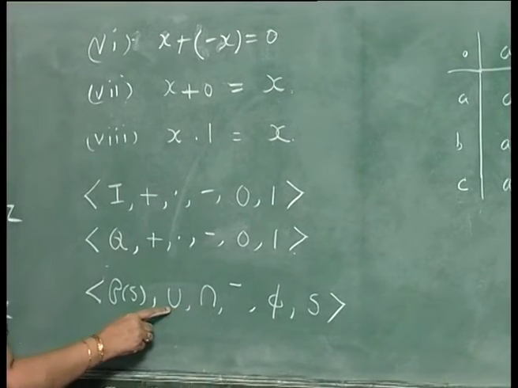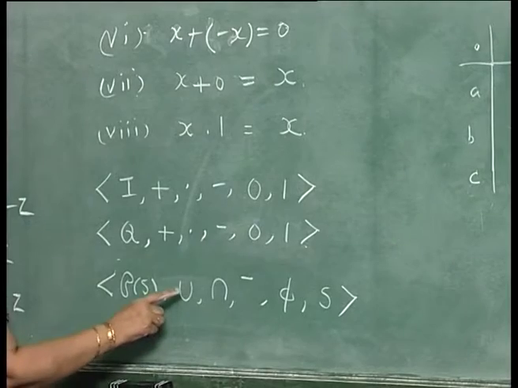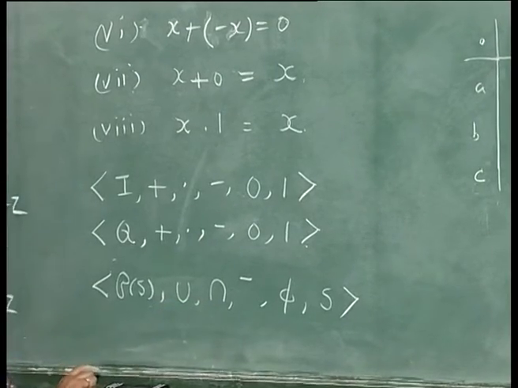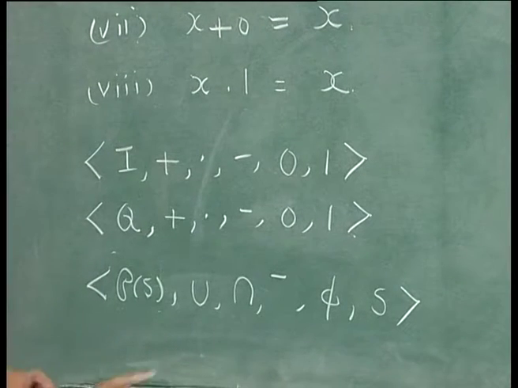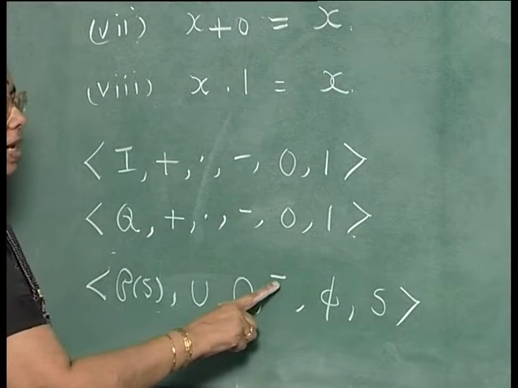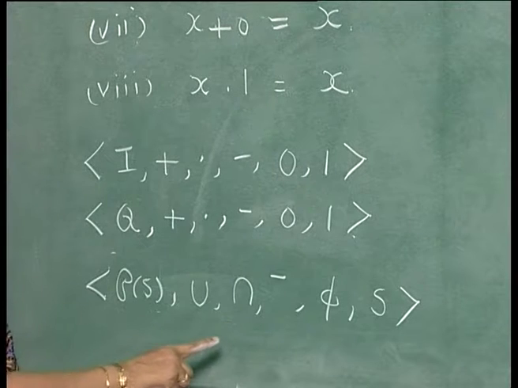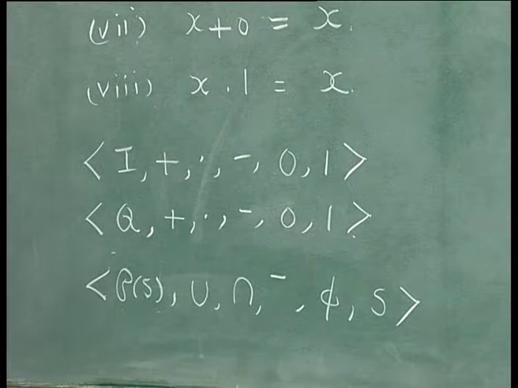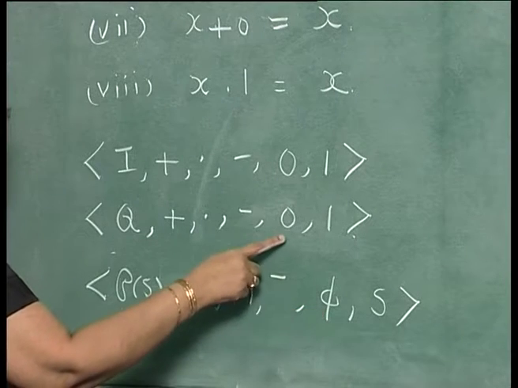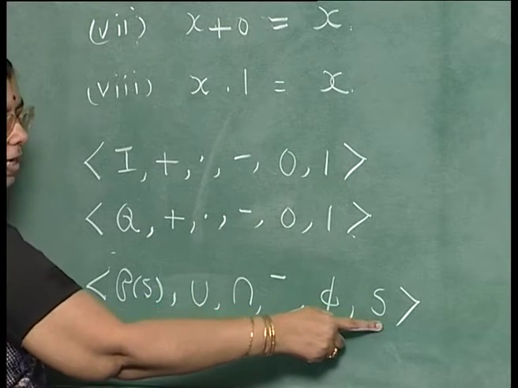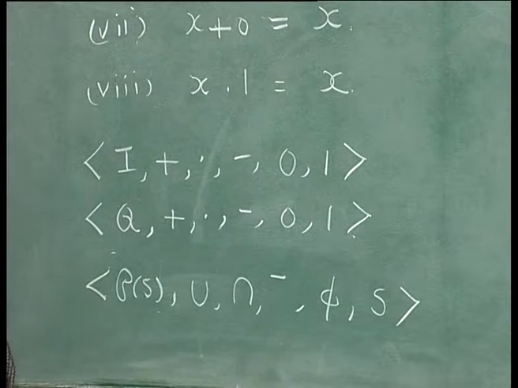Then there are 2 binary operations, union and intersection. There is one unary operation, the complement of the set. You know what is meant by the complement of a set. Then this is the empty set, which is like a constant. The whole set S is another constant.